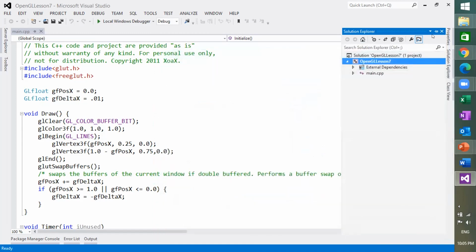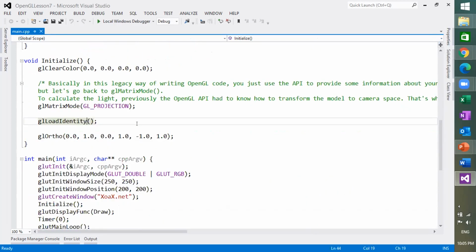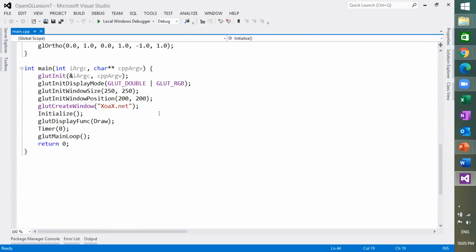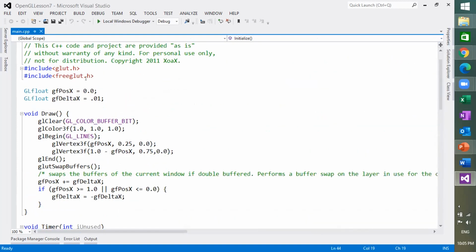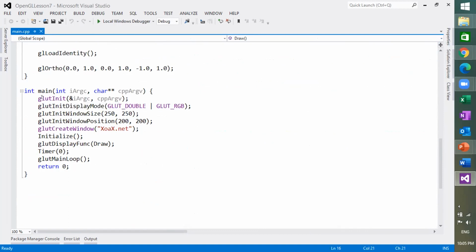So let's have a look at the program and try to understand it. Here you can see, first of all, we have the functions. We have a main function, and in this program we will draw some lines because of the GL_LINES function. In the main function, glutInit is the first statement. This is the default way in which we write code. We always write the glutInit statement in the main function, and it is the first statement.